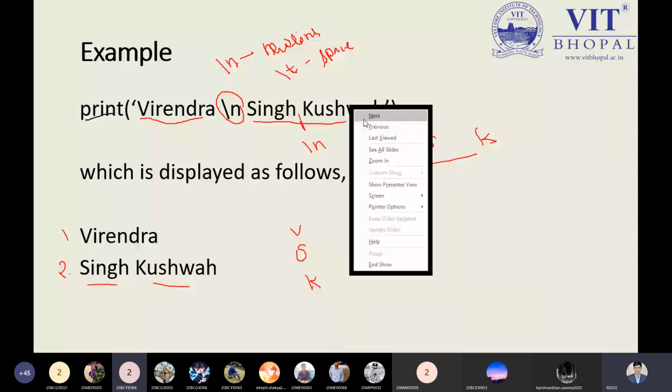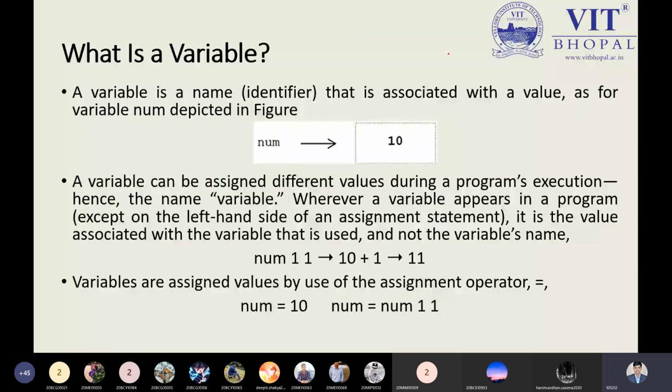Okay, after learning about literals, we have the question: what is a variable? A variable is basically a name, or we can say an identifier. What an identifier is, we will see in a broader way, but let me first explain what is meant by a variable. A variable is a name, an identifier, because the variable name represents some information.